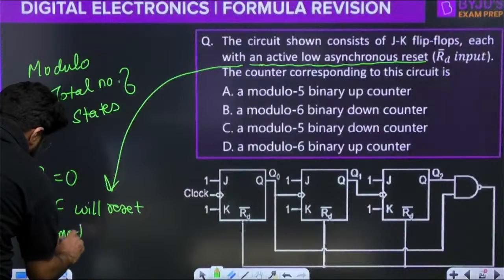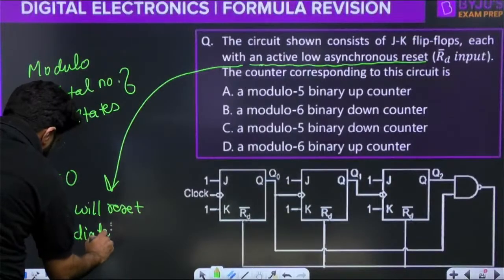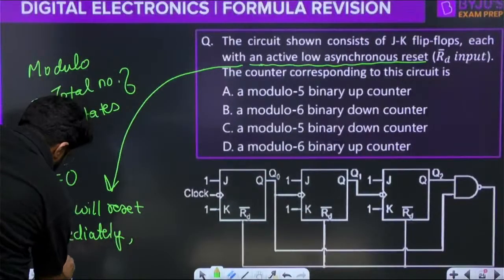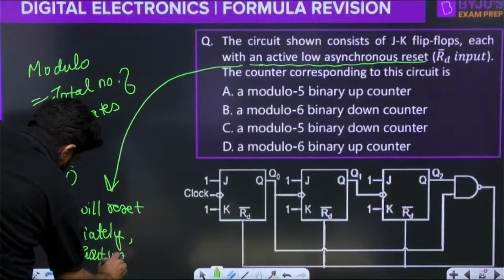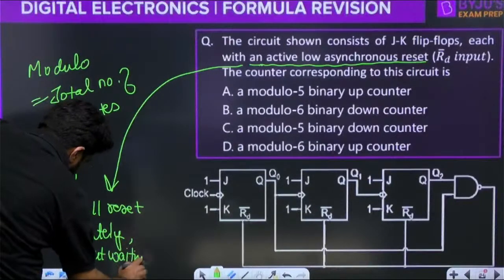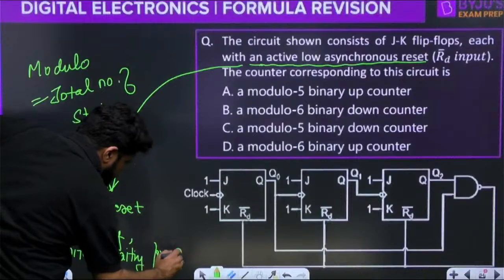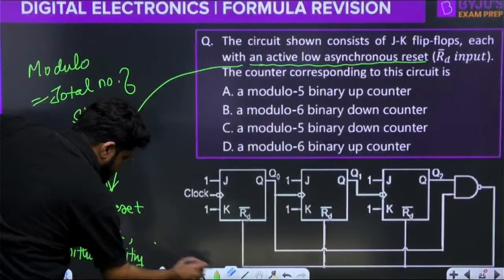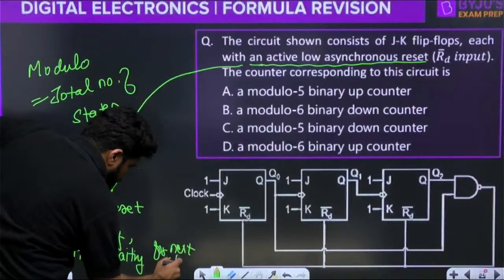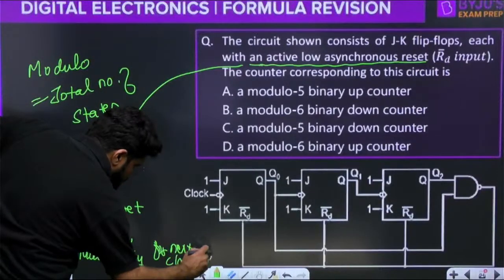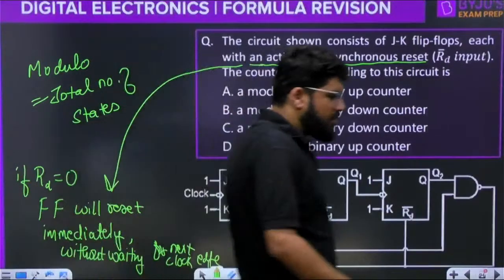It will reset almost immediately, without waiting for the next clock edge.